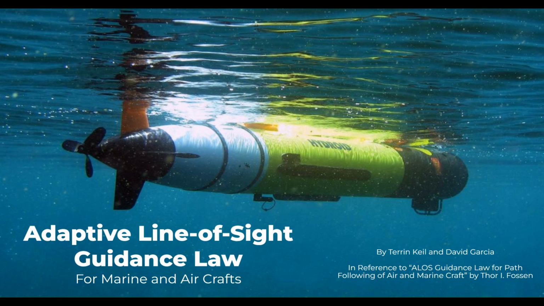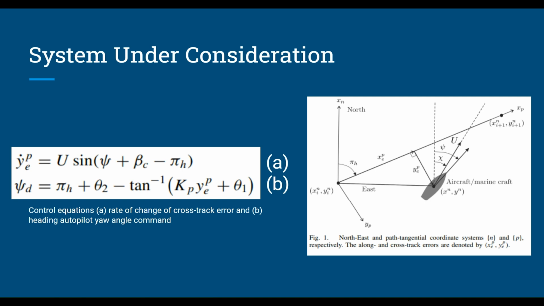by Thor Eifossen. The focus of this study involves a system of the following control equations A and B, where y dot subscript e superscript p is the rate of change of the cross-track error, visualized in Figure 1 as a perpendicular deviated distance from the intended path between points x sub i, y sub i, and x sub i+1, y sub i+1, all superscript n, and psi sub d is a heading autopilot yaw angle command, which is a control command directed to the autopilot system to maintain or adjust the craft's position by yaw.